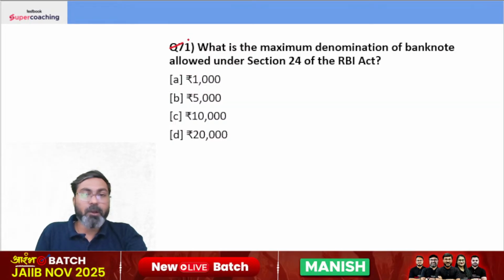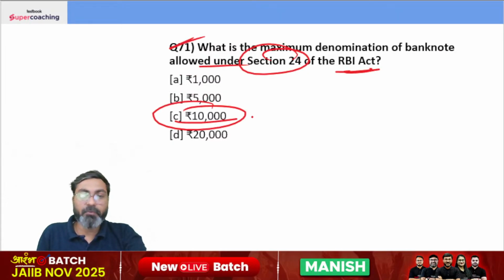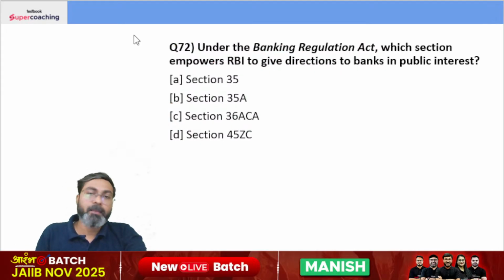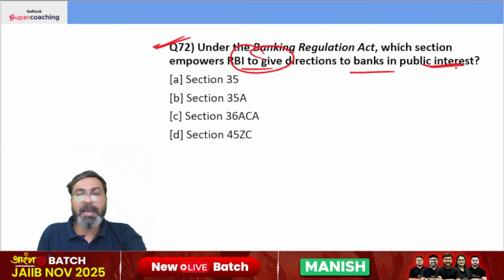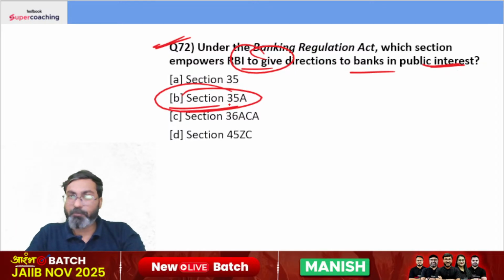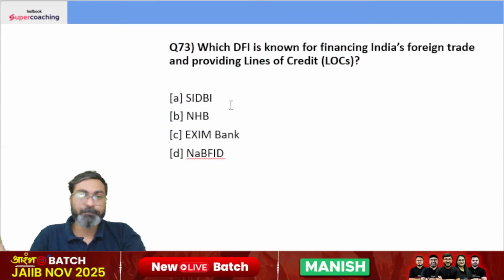What is the maximum denomination of banknote allowed under section 24 of RBI Act? It is 10,000, of course. That is very easy. Under the Banking Regulation Act, which section empowers RBI to give direction to banks in public interest? Under section 35A, RBI can give directions to banks in the public interest.